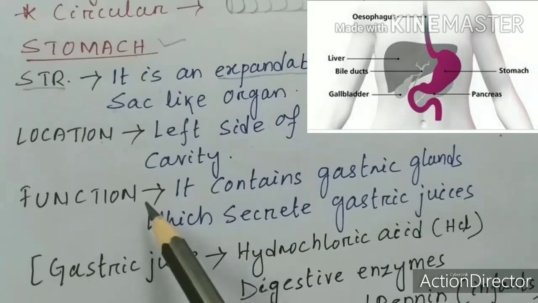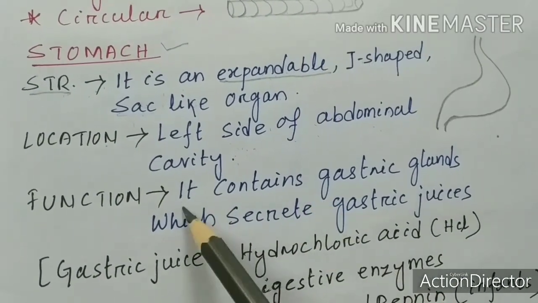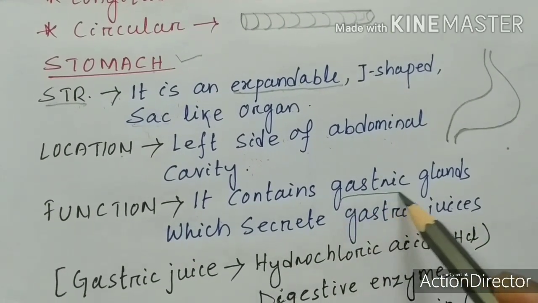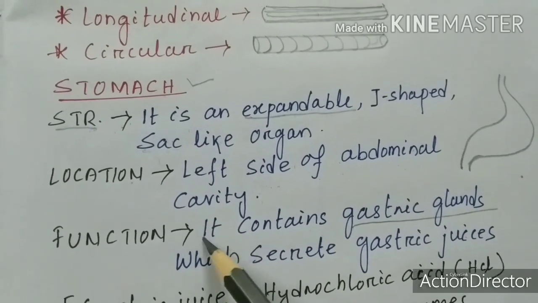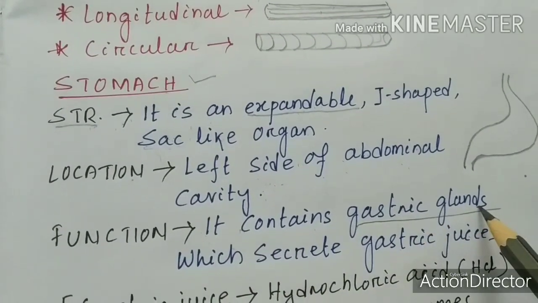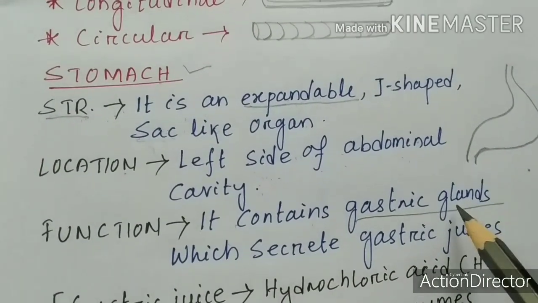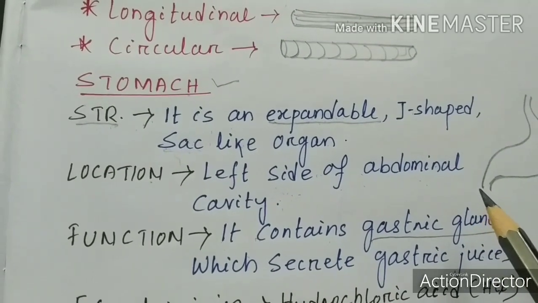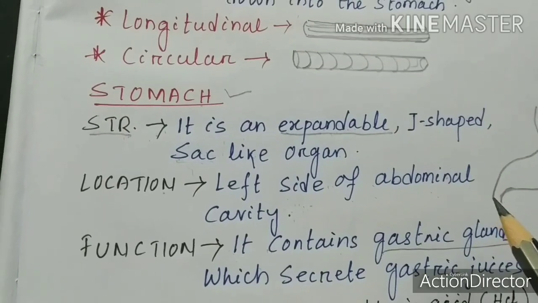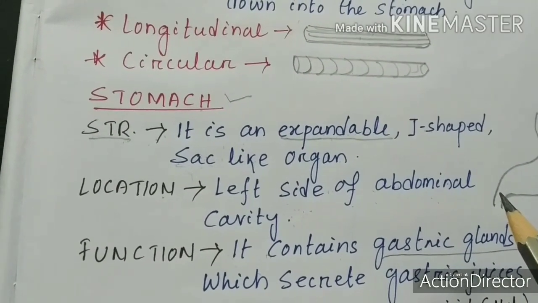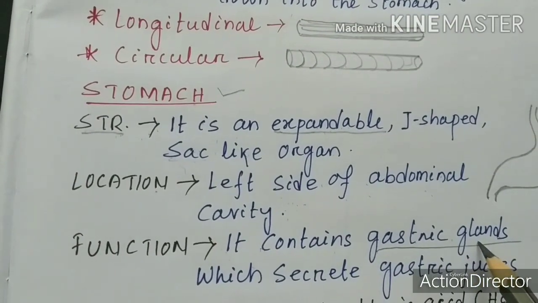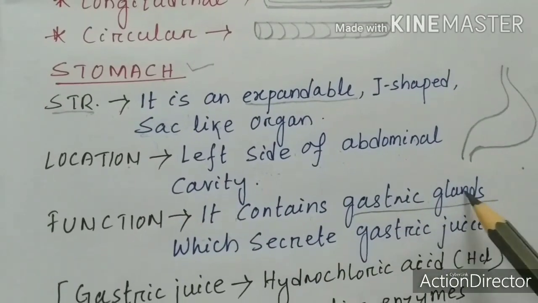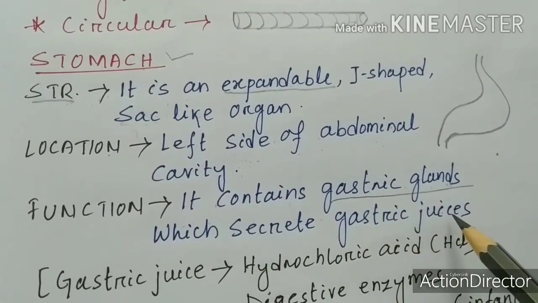Next, function. It contains gastric glands which secrete gastric juices. This is very important. The wall of the stomach contains gastric glands. What is a gastric gland? It is a gland. We have already discussed glands, and I said what is a gland? An organ which secretes something, we call it a gland. It may secrete an enzyme, it may secrete a hormone. So here the stomach contains gastric glands which secrete gastric juices.